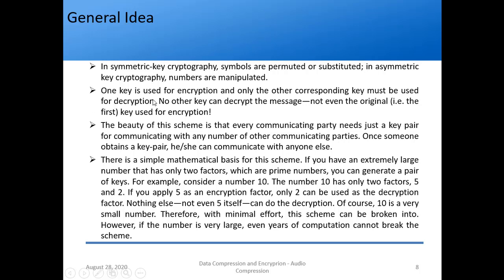And what happens? One key is used for encryption and only the other corresponding key must be used for decryption. The first key itself cannot be used for decryption again. So that is the very beautiful thing about this scheme. What is another beautiful thing? Every communicating party needs just a key pair for communicating with other communicating parties, right?